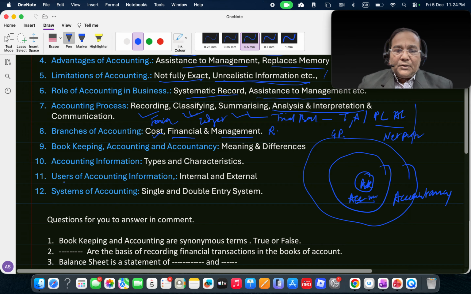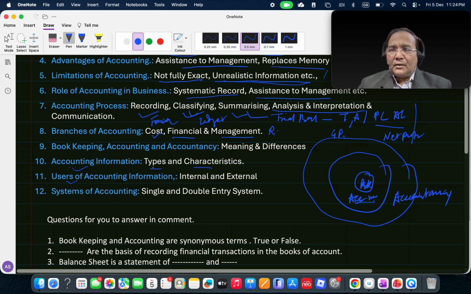Then we have seen users of accounting information, types of accounting information, and their characteristics, which is very important. They have to be reliable, easy to understand, and serve the purpose of decision making.